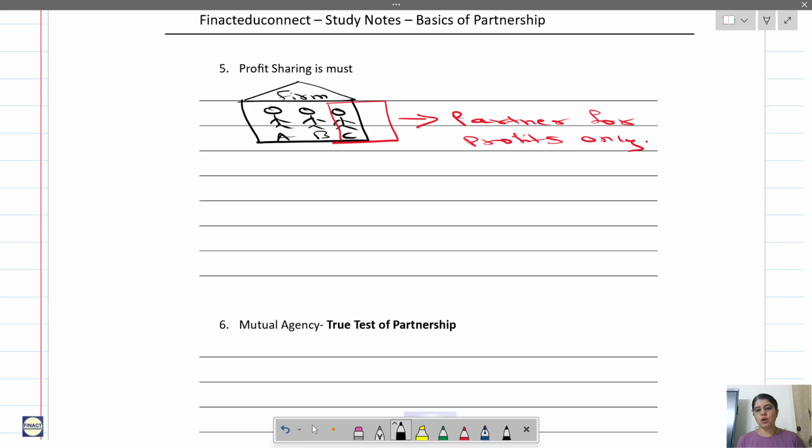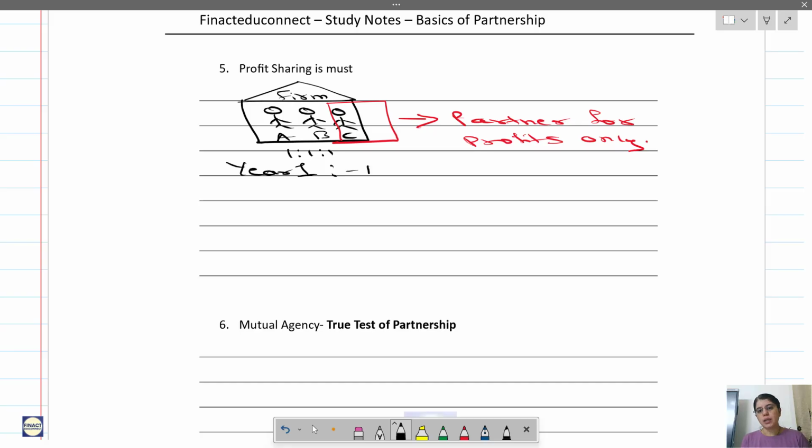Let us understand what this is. Year 1, let's say their profit sharing ratio is equal. Whatever profit has been earned by the firm is distributed equally among all the partners. So the profit sharing ratio is 1:1:1.